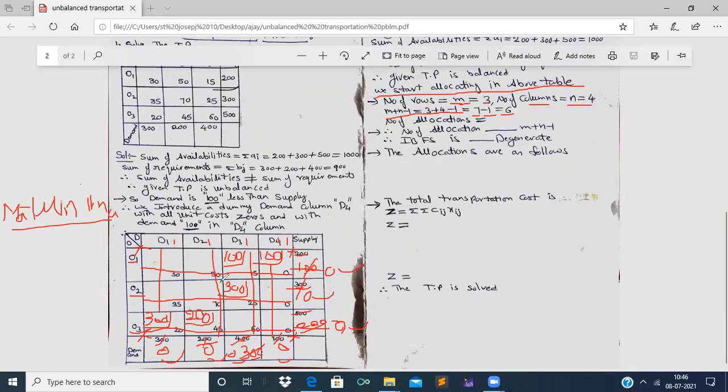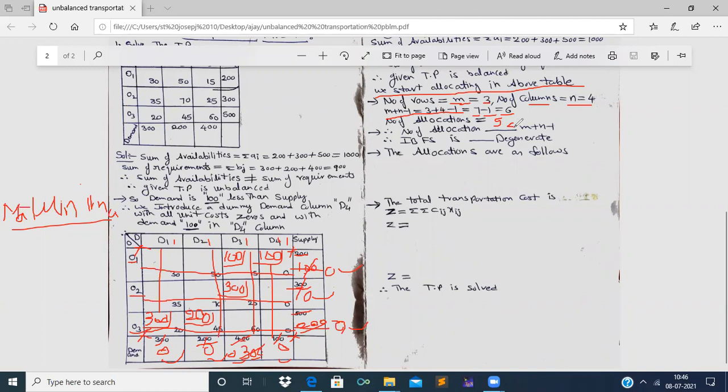And now let us count the number of allocations. First allocation 100, second allocation is 100, third allocation is 300, fourth allocation is 300 and fifth allocation is 200, right? So the number of allocations is 5. Now see here, count the allocations once again: 1, 2, 3, 4, 5 allocations are there. Now the number of allocations is lesser than m plus n minus 1.